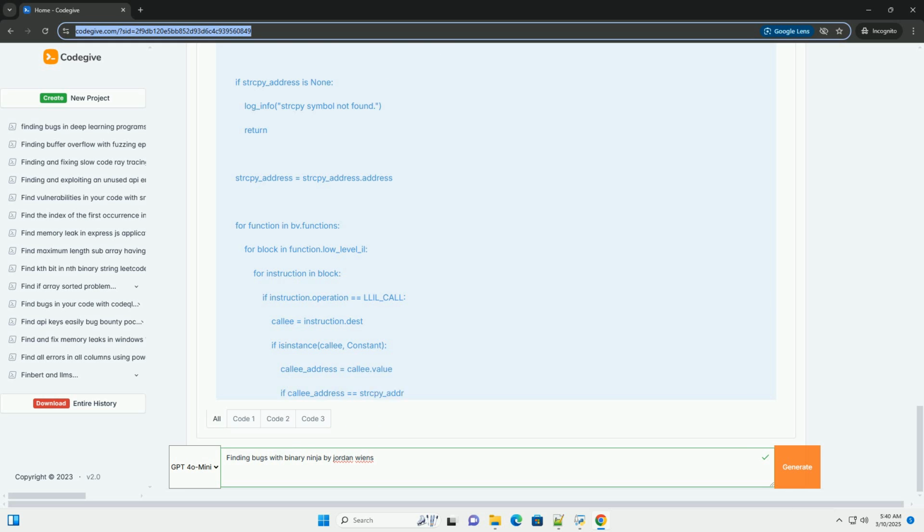Expanding the script, advanced analysis. The above script is a basic example. We can expand it to perform more sophisticated analysis, such as: 1. Tracking data flow to strcpy. We can use Binary Ninja's data flow analysis features to trace where the arguments to strcpy come from.